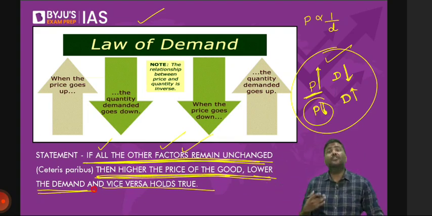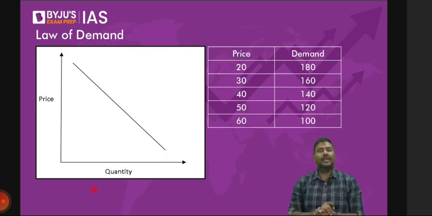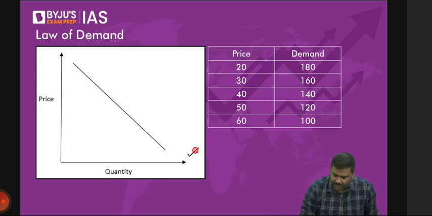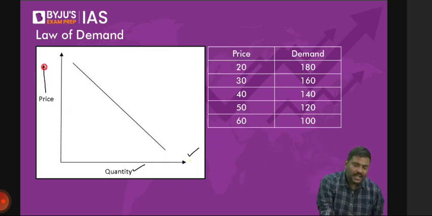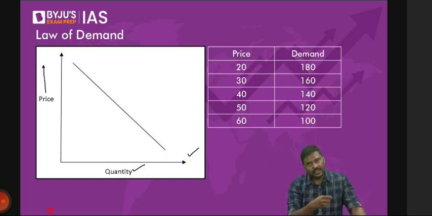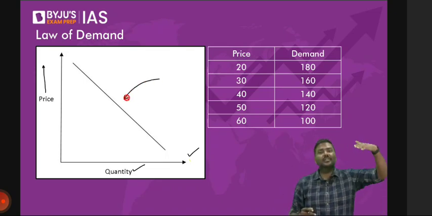How do I represent the law of demand? In a graph, whenever you want to represent either the law of demand or the law of supply, please remember that along the x-axis, I'll represent quantity, 100, 200, 300 units. Along the y-axis, I'll represent the price of the product. The law of demand is a downward line like this, a line which is moving downwards. This is a representation of the law of demand.